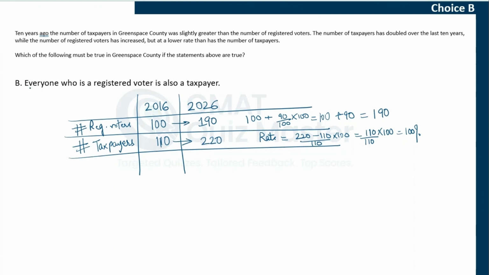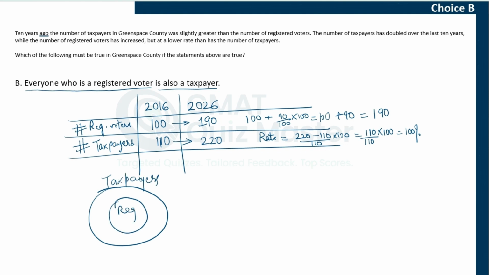Choice B. Everyone who is a registered voter is also a taxpayer. So what this choice is saying is that if these are all the taxpayers, then all the registered voters are also taxpayers, right? Now it may seem like that because the number of registered voters is less than that of taxpayers. However, the passage does not tell us that all registered voters are also taxpayers.